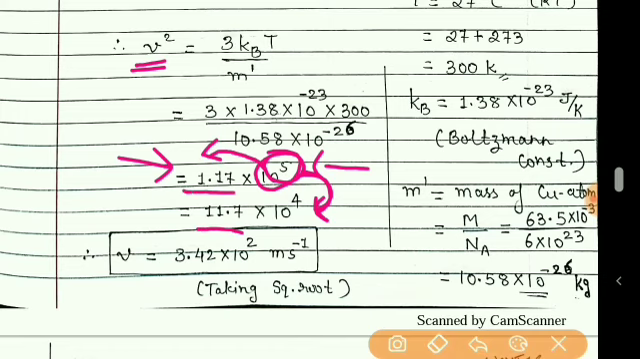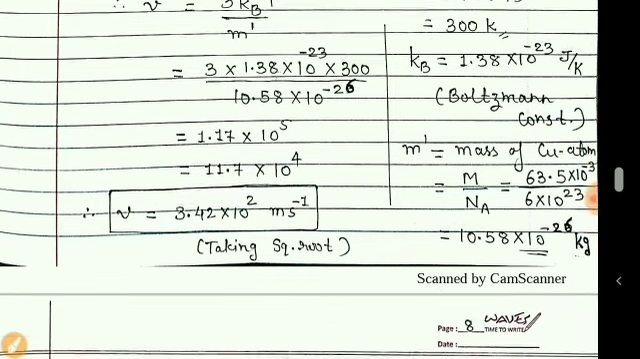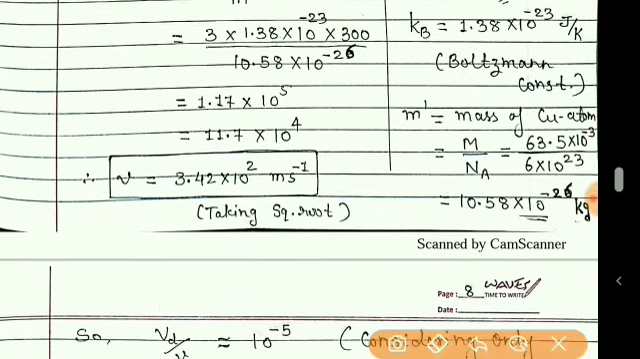Students, I hope you understand this. Here it is 1.17, I made it 11.7, and so 1 power is reduced here. And so now we can take the square root. So take the square root of 11.7, you will get it as 3.42, and the square root of 10 raised to 4 is simply to make the power half, so it is 10 raised to 2. So the velocity related to the thermal oscillations of the copper atom is obtained this way.